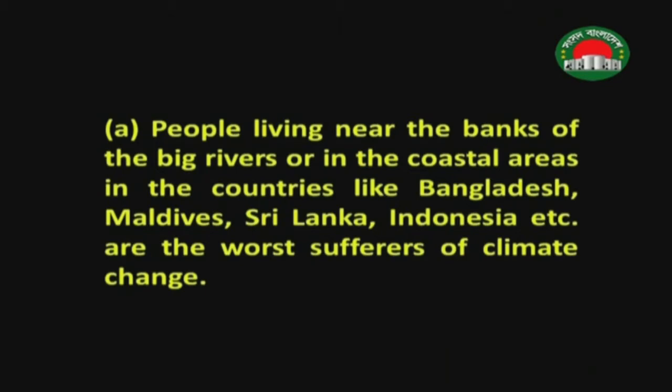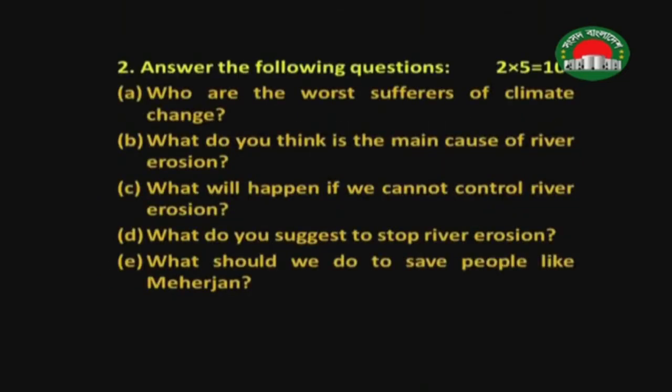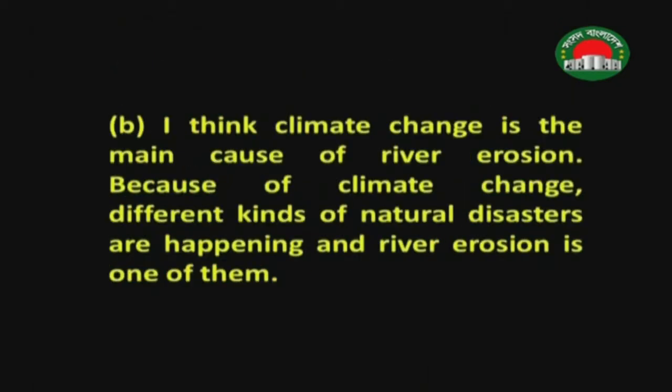are the worst sufferers of climate change. Very briefly, we have got the answer. In question number 2, you will find: what do you think is the main cause of river erosion? So let us see the answer. I think climate change is the main cause of river erosion. Because of climate change, different kinds of natural disasters are happening, and river erosion is one of them. In this way, you will just give a very precise answer.